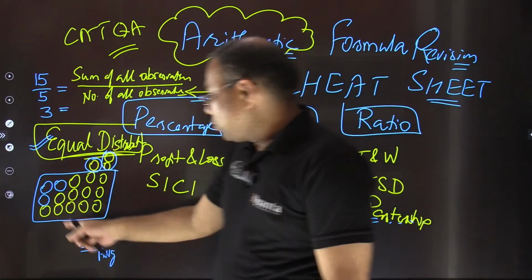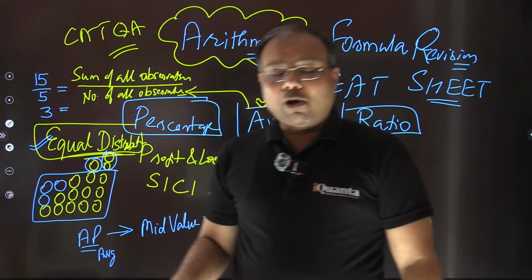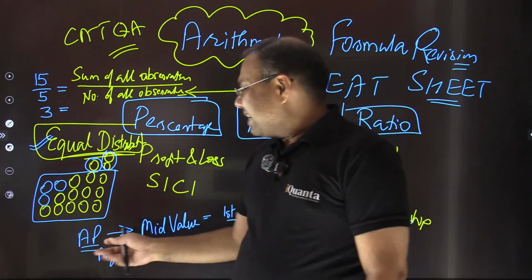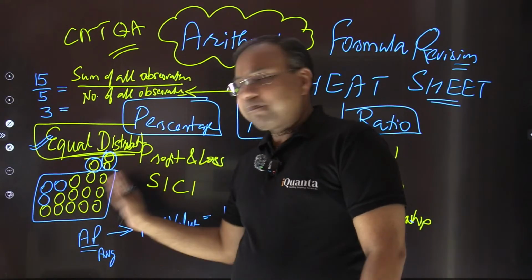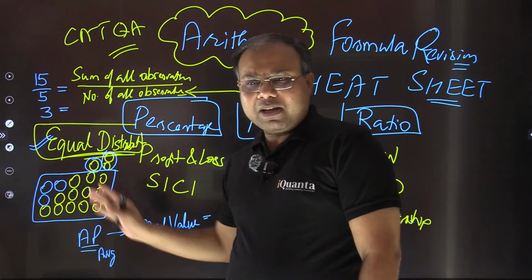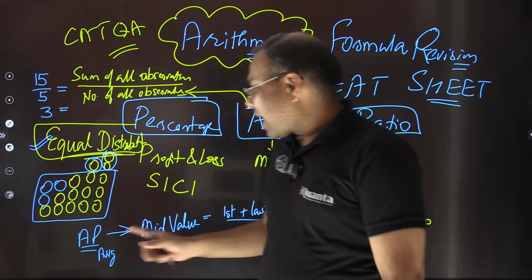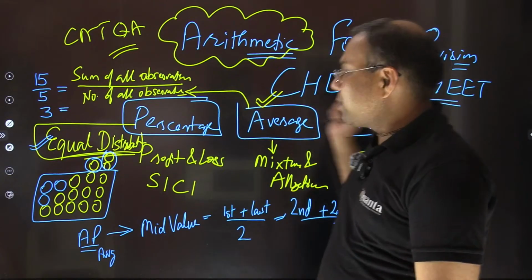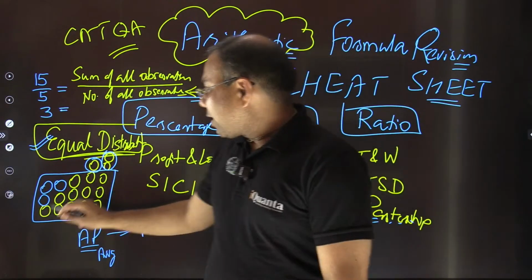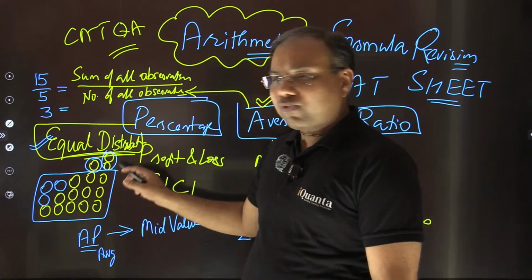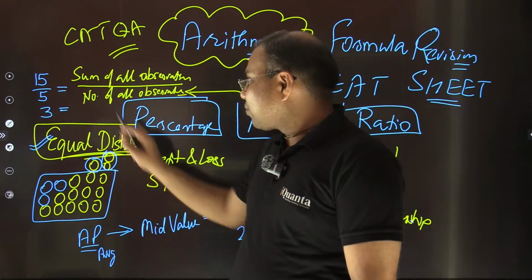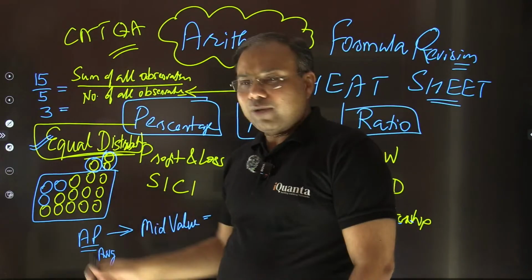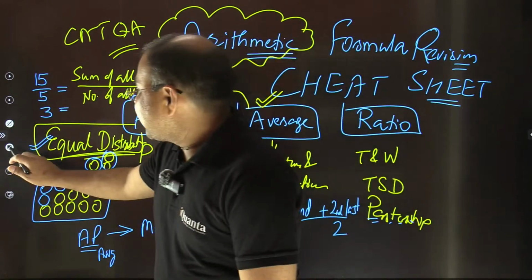And I have also used the concept of AP here. If the observations are following a uniform, basically an increasing or decreasing order in a particular pattern, in AP, where the gap is equal, in that case, the average comes out to be the middle value, or first plus last by 2, second plus second last by 2, and so on, right? As you can see here as well. So 1 plus 5, that is, first term is 1, last term is 5. So 1 plus 5, 6 by 2, that is 3, or 2 plus 4, that is 6 by 2, that is 3, or the middle value here. Fine.